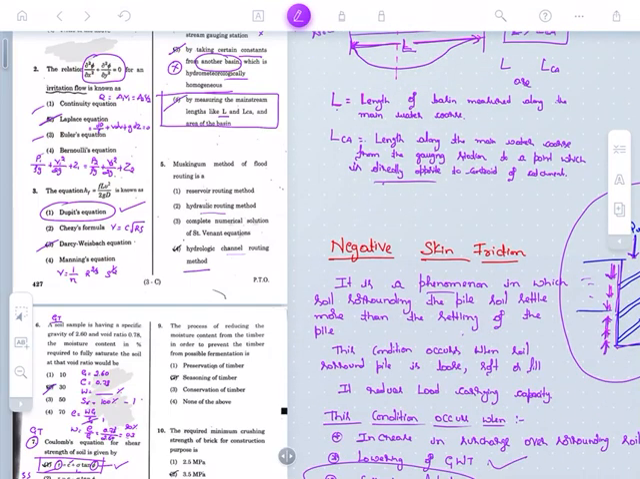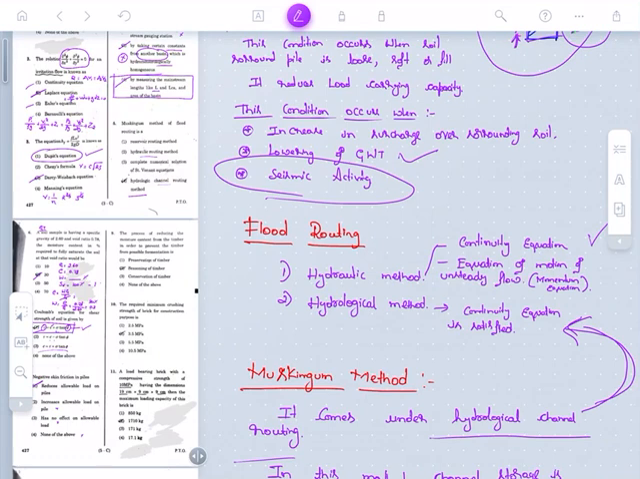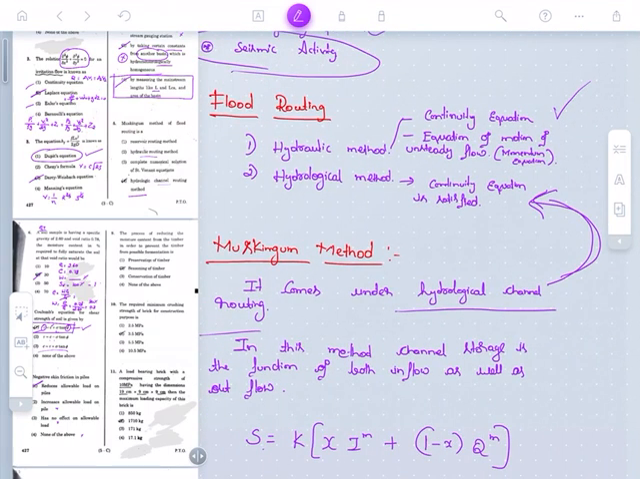First of all, with respect to the concept, let us learn what flood routing is. Flood routing is a concept which is divided into two methods: one is the hydraulic method and the other is the hydrological method. The hydraulic method obeys the continuity equation as well as the equation of motion of unsteady flow, that is the momentum equation. In the hydrological method, only the continuity equation is satisfied. This is the main concept, and I am going into the sub concept.